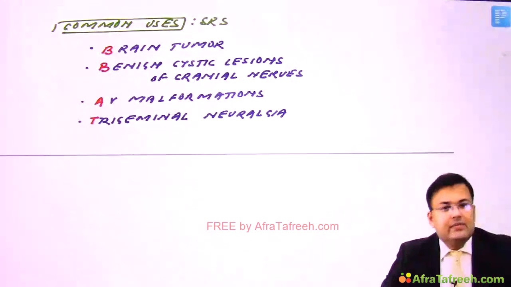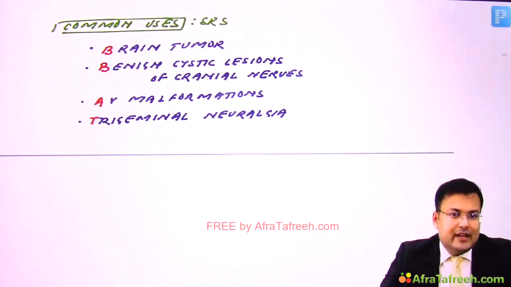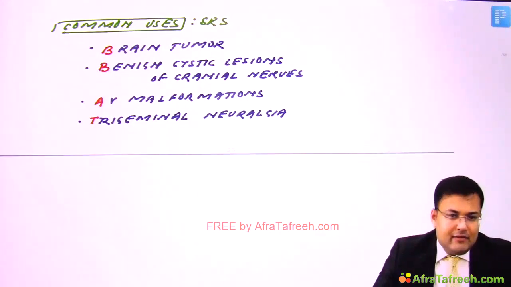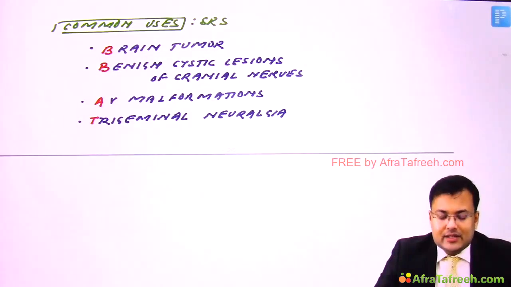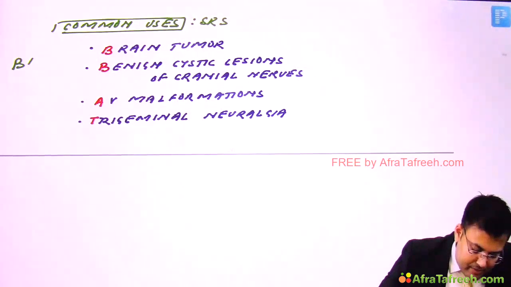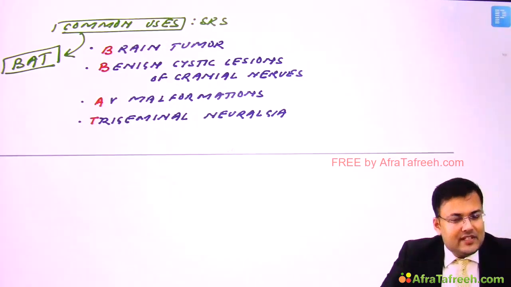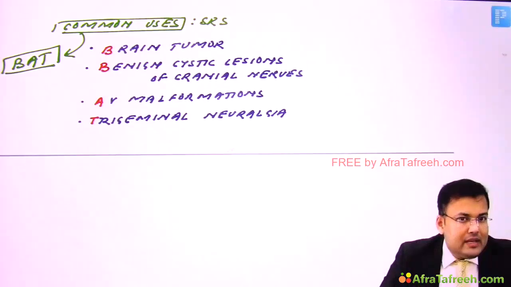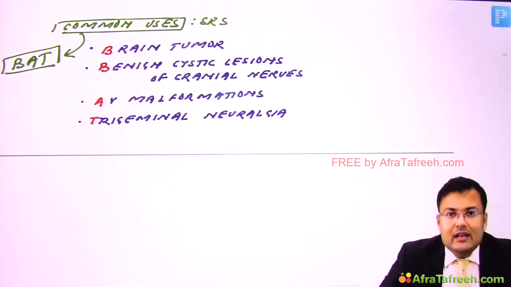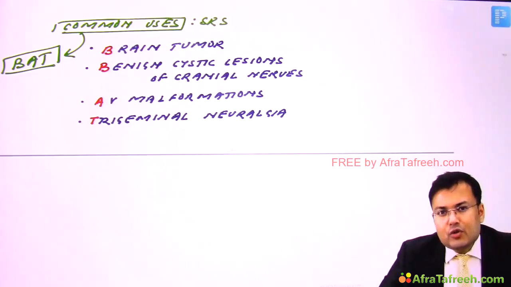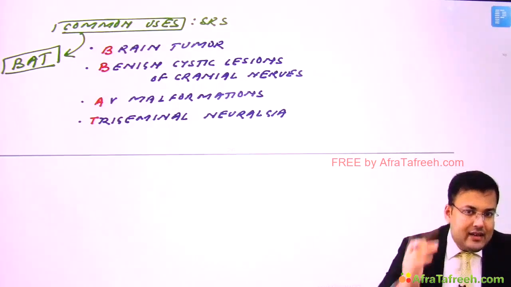So what are the common uses of stereotactic radiosurgery? This can be used in brain tumor, benign cystic lesions of cranial nerves. We can use it in AV malformations and trigeminal neuralgia. These are the indications. So how to remember? The mnemonic is BAT. Clear? So brain tumor, benign cystic lesions of cranial nerves, AV malformations and trigeminal neuralgia. We discussed that in metastatic brain tumor, what should be the size? Less than 3 cm. So generally it is used for small brain tumor. So this was stereotactic radiosurgery.